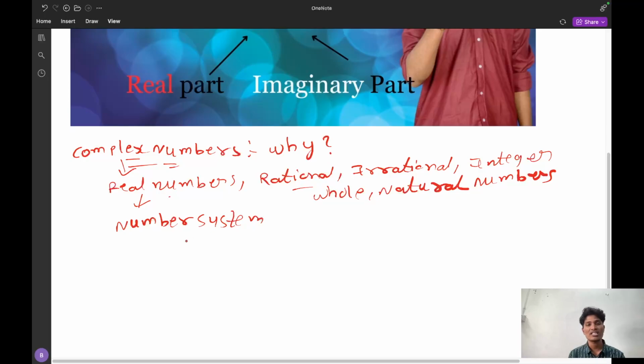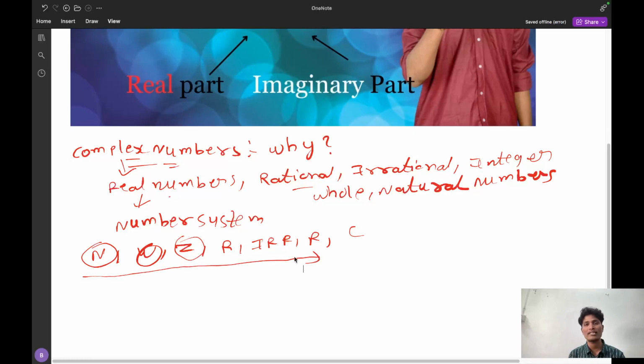But first of all, the first number system is natural numbers. After that, whole numbers came into existence. After that, integers came into existence. After that, rational and irrational, and next real numbers and now complex numbers. But why is there a need of whole numbers after natural numbers, and why are there integers after whole numbers? Because these number systems fail in some aspects.